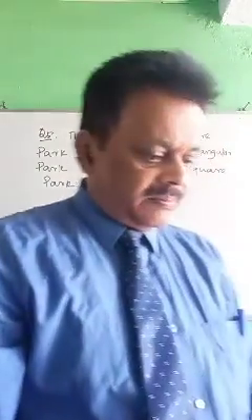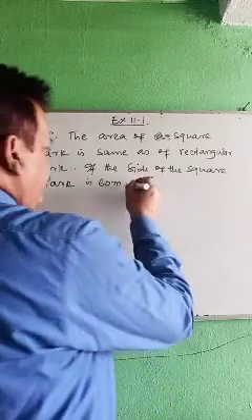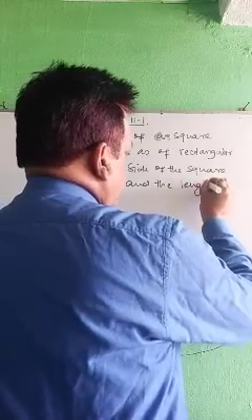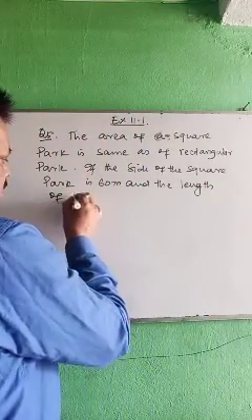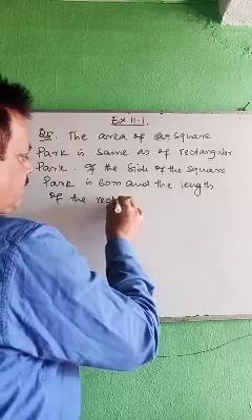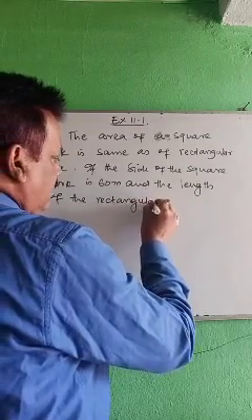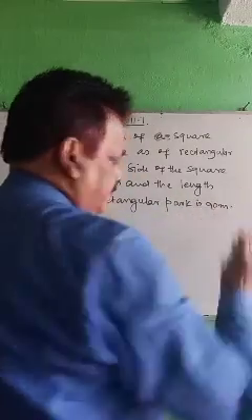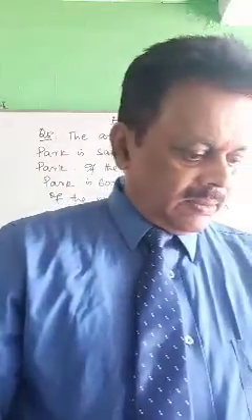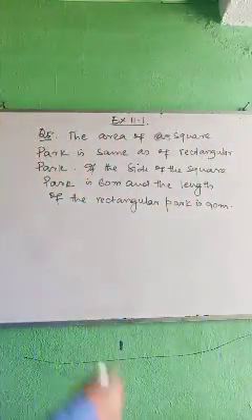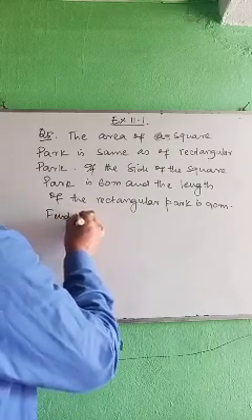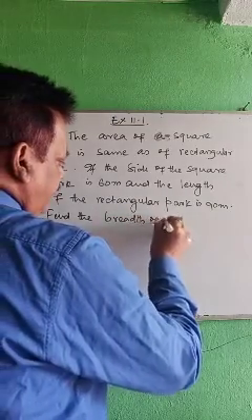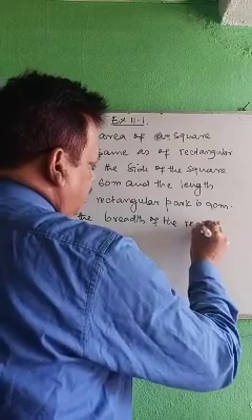And the length of the rectangular park is 90 meter. Okay, then find the breadth of the rectangular park.